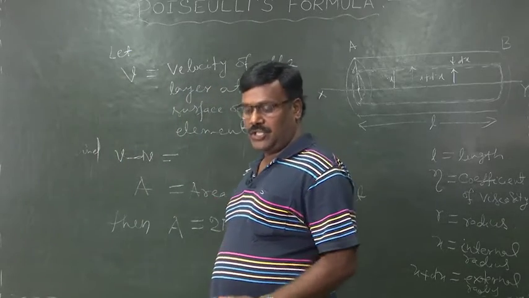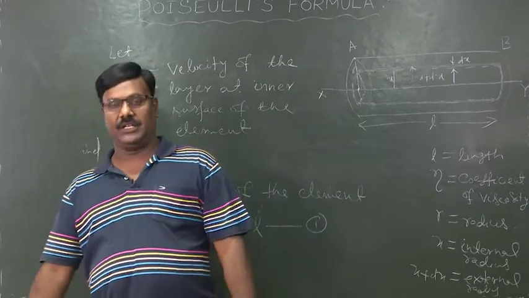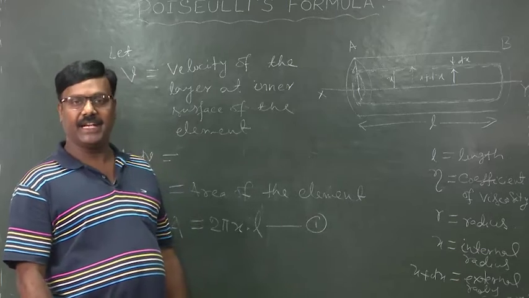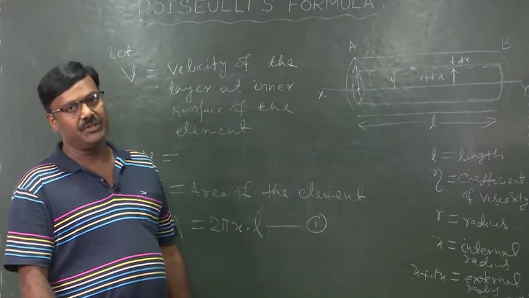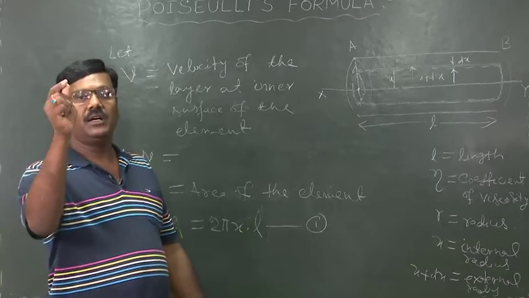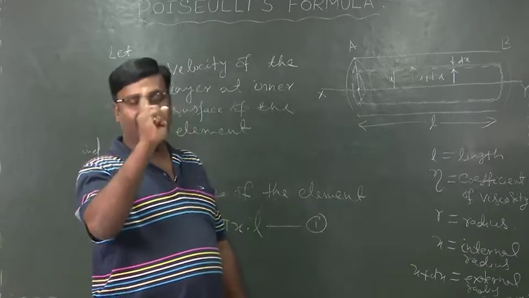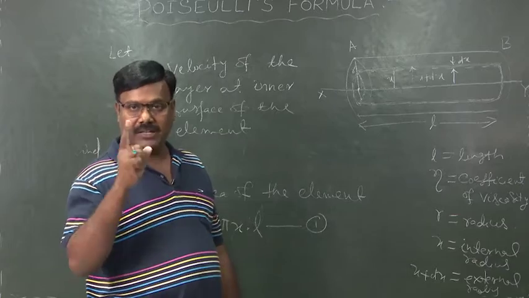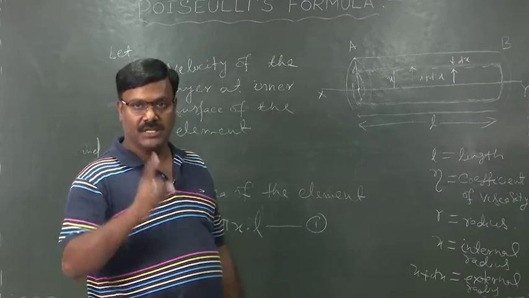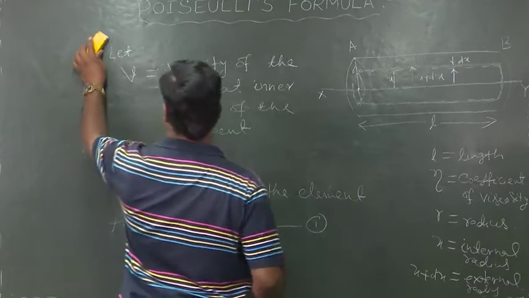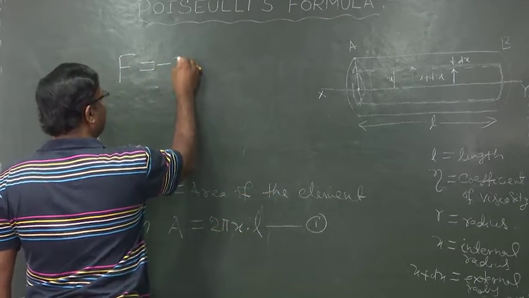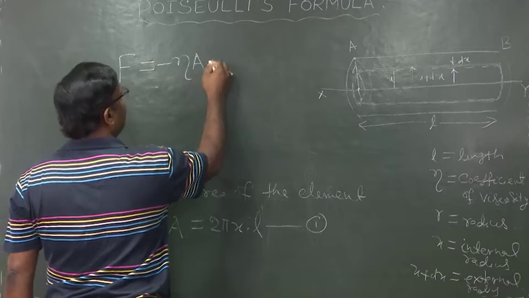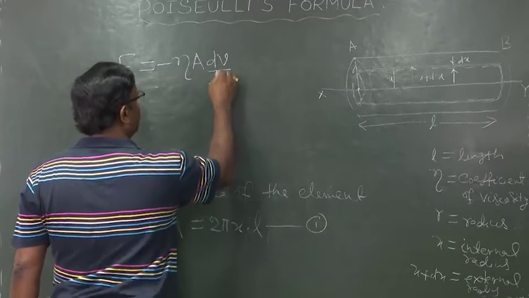Now, due to the property of viscosity, the upper layer exerts a backward dragging force, and according to Newton's law of viscosity, that force can be expressed as F equal to minus eta A dV by dx.